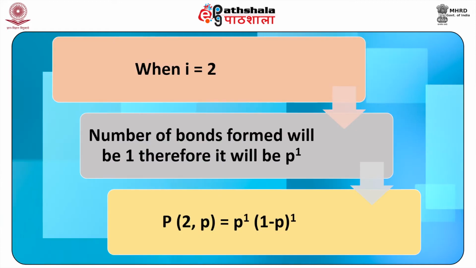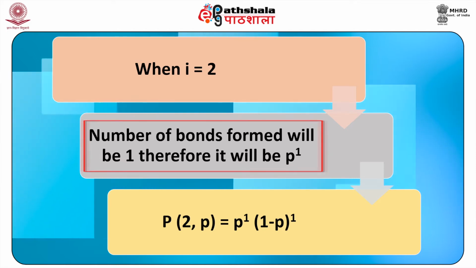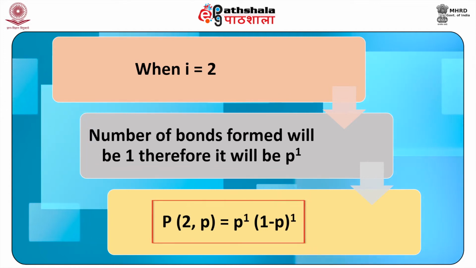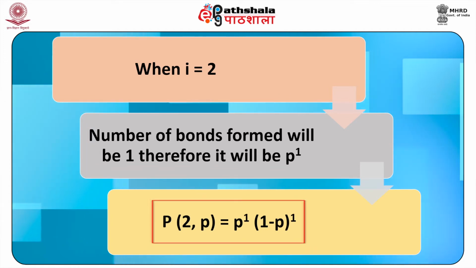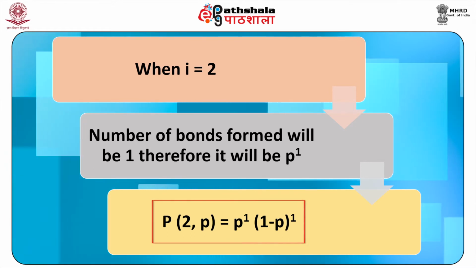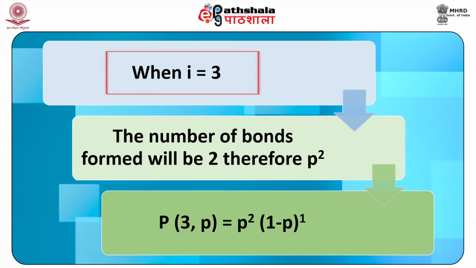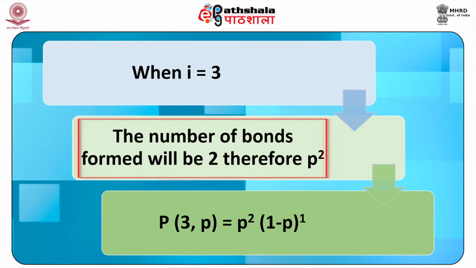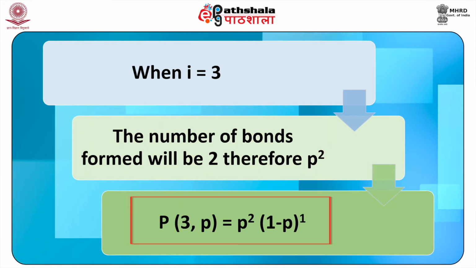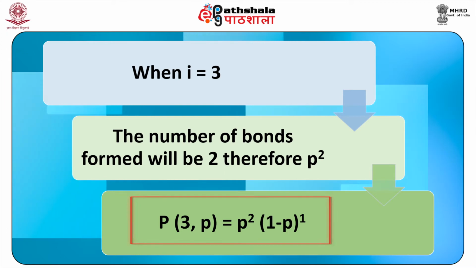As in one single unit there cannot be any bond formation, therefore, p to the power 0. When two monomers react, that is i is equal to 2, the number of bonds formed will be 1, therefore, it will be p to the power 1. Thus, we have P2(p) equals p to the power 1 into 1 minus p to the power 1. When three monomeric units react, that is i is equal to 3, then the number of bonds formed will be 2, therefore, p to the power 2, and P3(p) will be given by p to the power 2 into 1 minus p to the power 1.